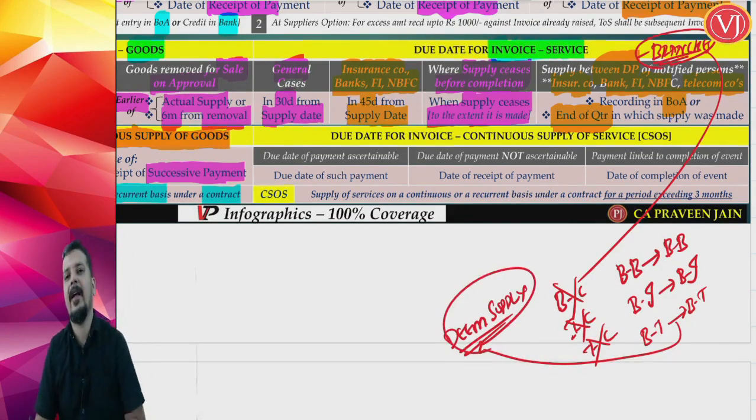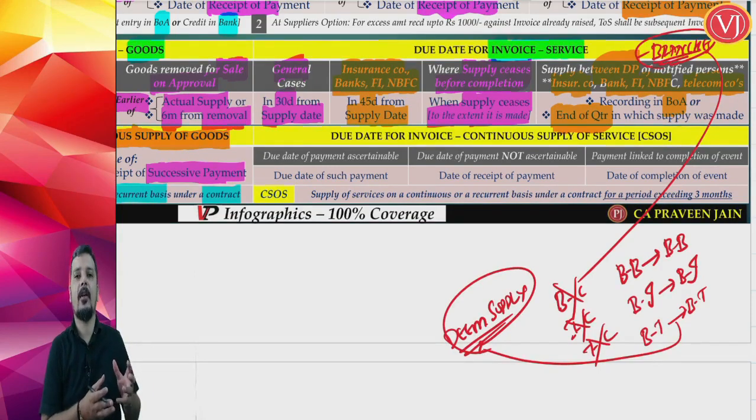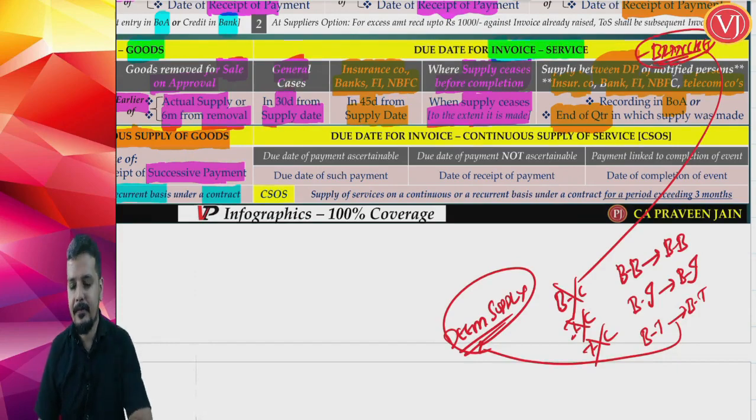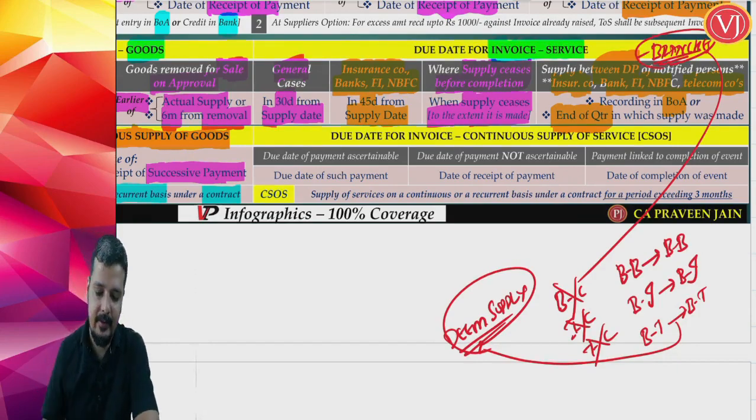There they say that okay, as it is internal, we'll give some time. Whenever you record the transaction, raise the invoice, or at least by the end of the quarter. End of the quarter means calendar quarter, which is 30th of June if the transaction is happening from April to June, 30th of September if the transaction is happening between July and September, 31st of December if between October and December, and 31st of March if the transaction is happening between January and March. So that is the point here.